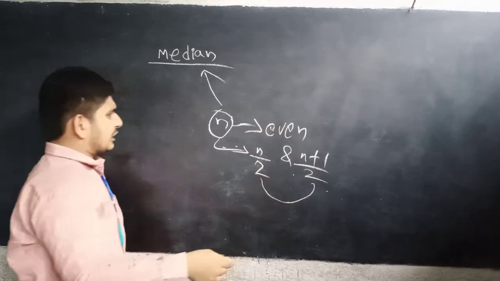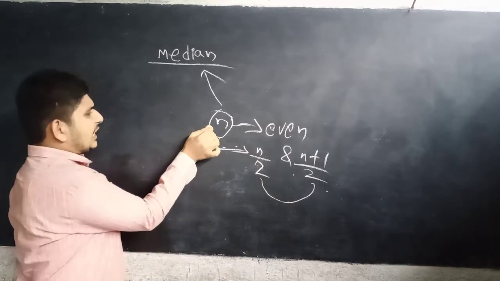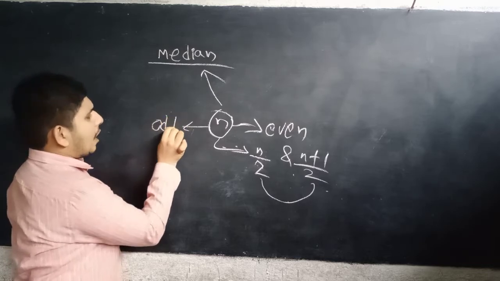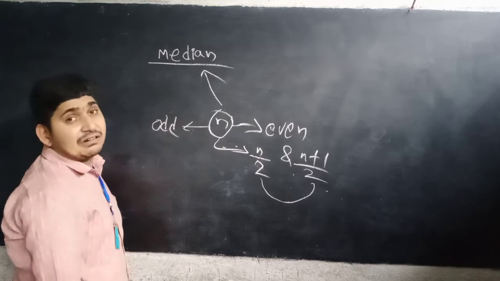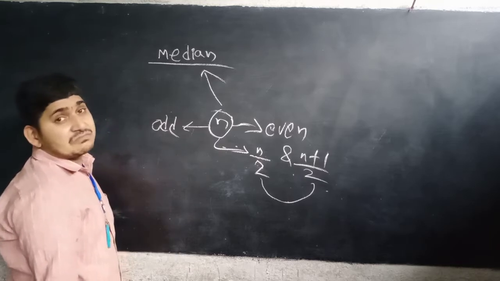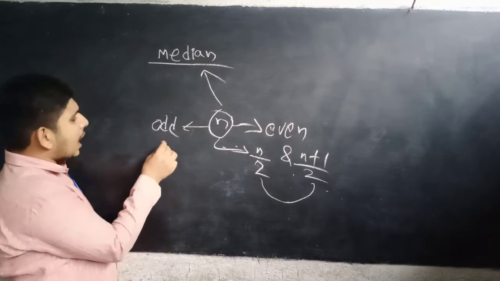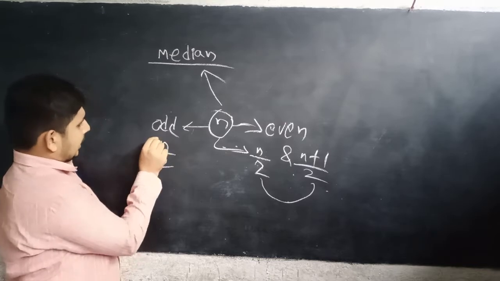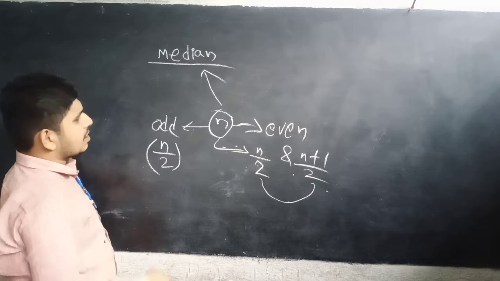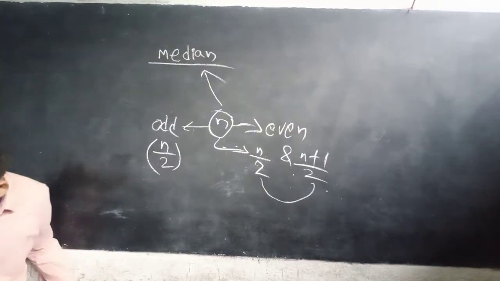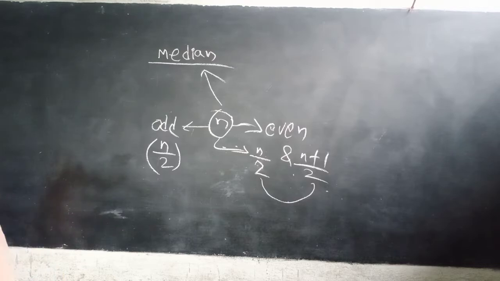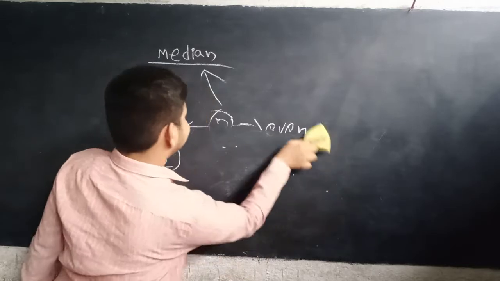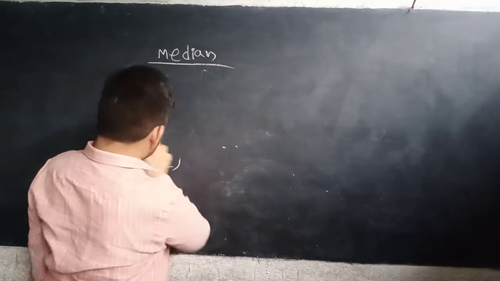Now, if n is odd, meaning the number of observations is an odd number like 3, 5, 7, 9, 11, then the median will be the n plus 1 by 2 observation. For example, we can take two examples for ungrouped data.